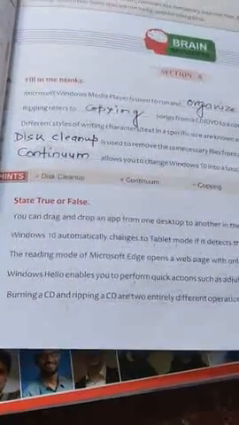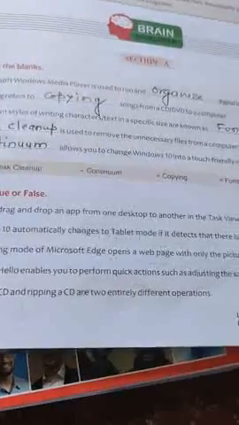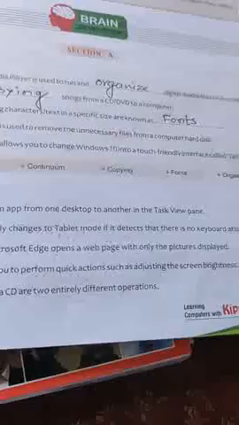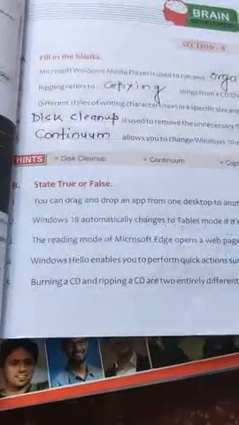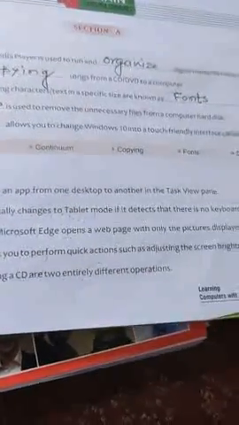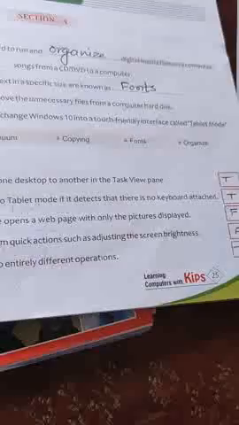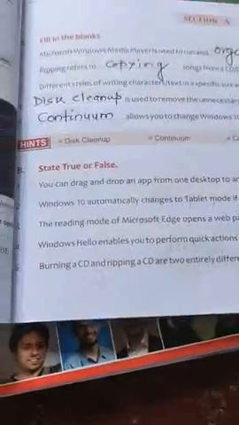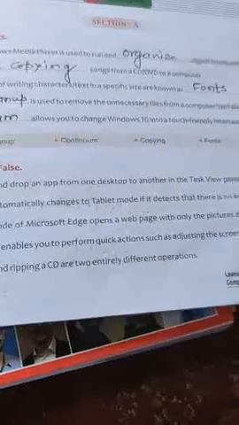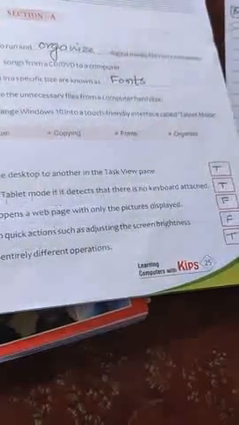Third question, the reading mode of Microsoft Edge opens a web page with only the pictures displayed. The statement is false. And fourth question, Windows Hello enables you to perform quick actions such as adjusting the screen brightness. Answer is false. And fifth question, burning a CD and ripping a CD are two entirely different operations. The statement is true. So these are the true and false.